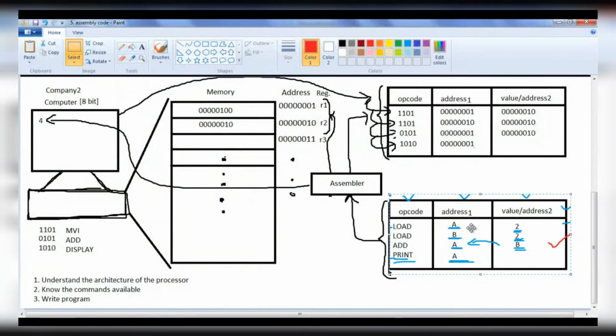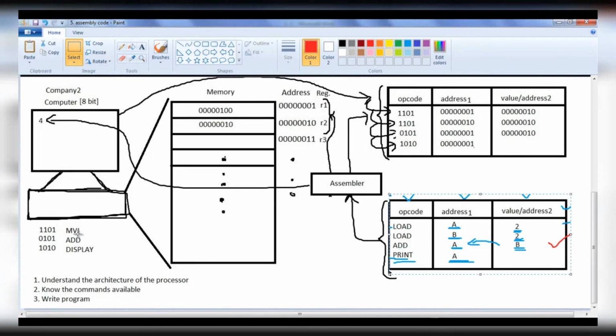It is not possible, because with respect to this computer, here I have another computer which is manufactured by maybe some other company. It is also an 8-bit computer only, but it has some other registers. Instead of register A, B, here we have register R1, R2, R3. You can see that this computer has some other architecture, and also the vocabulary or the manual of this computer is slightly different.